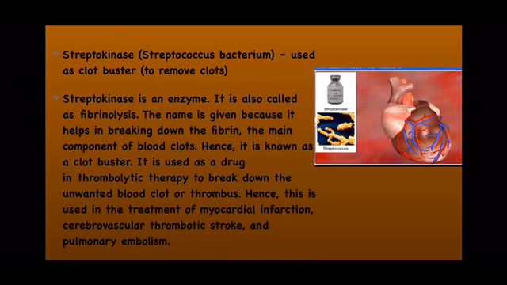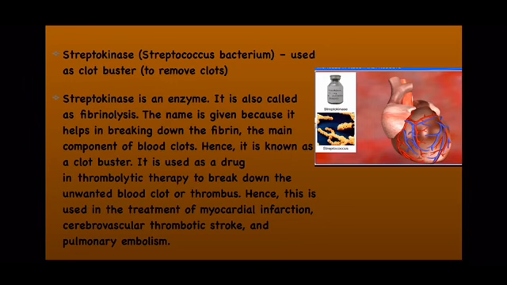The clot formation takes place in the blood vessels which are supplying blood to your heart. So to remove that clot, this streptokinase is given intravenously. Intravenously means through veins it is given, because this streptokinase can be digested by the body.